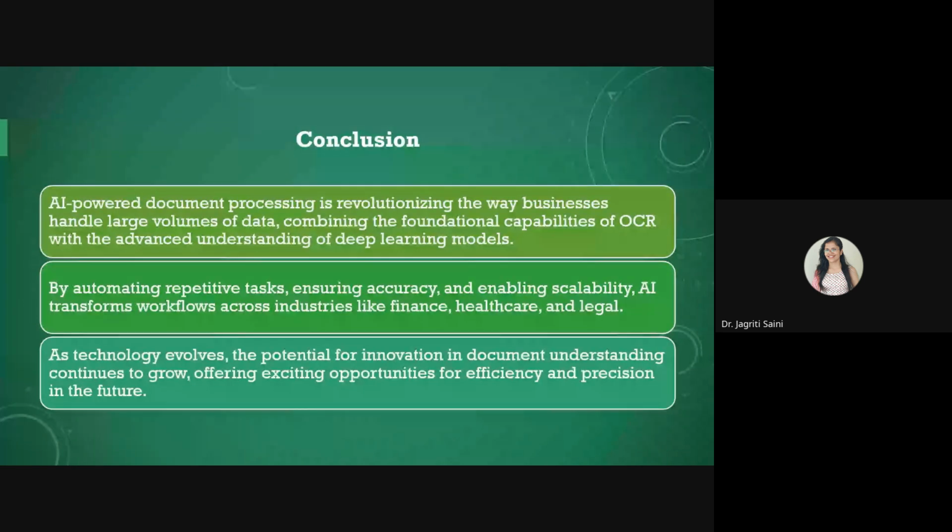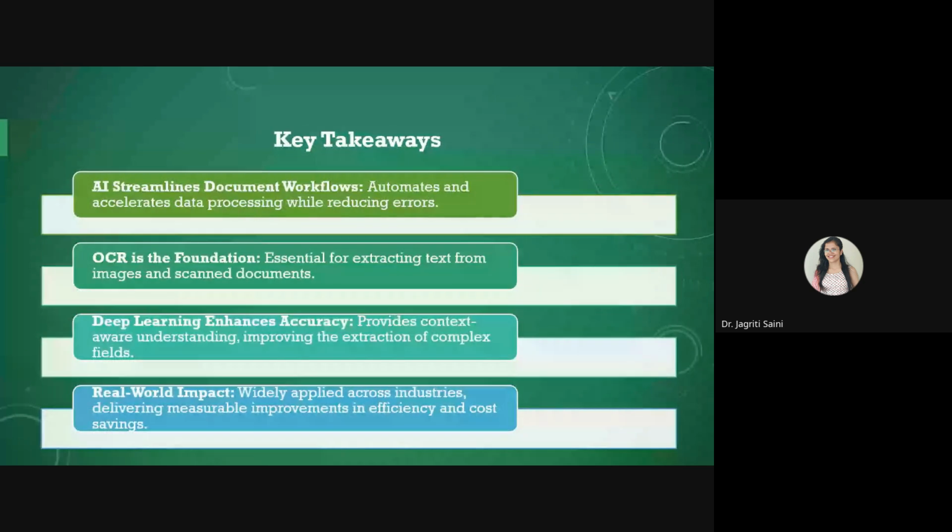And then we explored the benefit of deep learning in this area, how it can lead to context aware understanding from different applications, and can provide us better decision making abilities in every area. So the key takeaways from here are that AI offers streamlined solutions. OCR is always the foundation because that helps you to extract data or text from scanned documents or images.